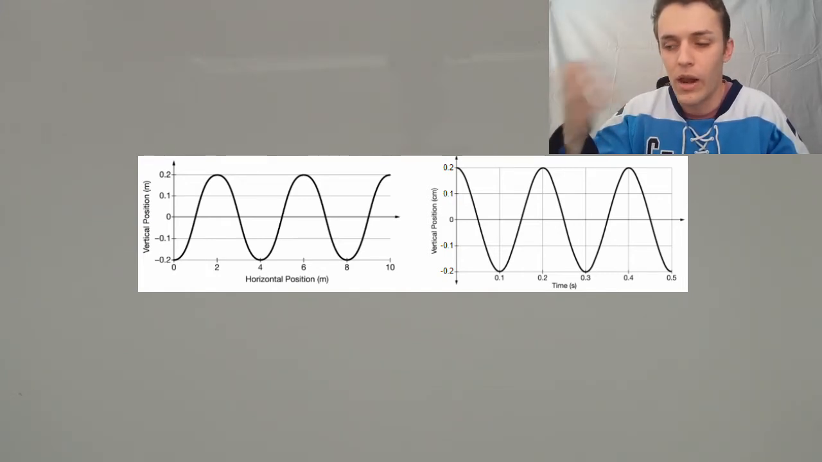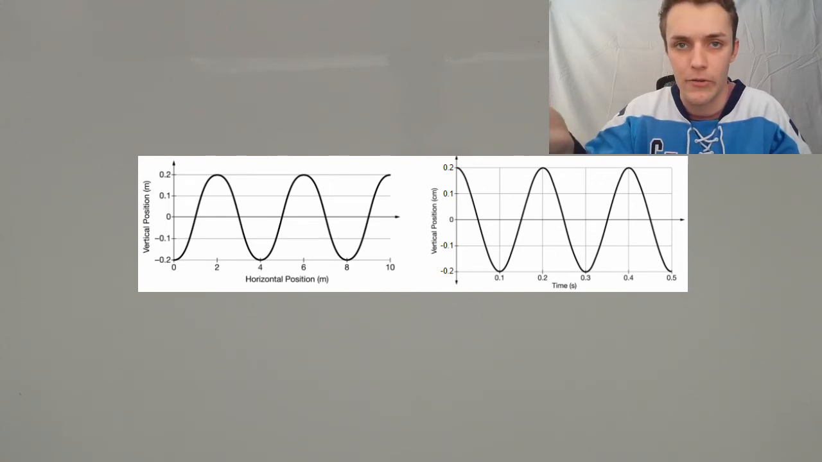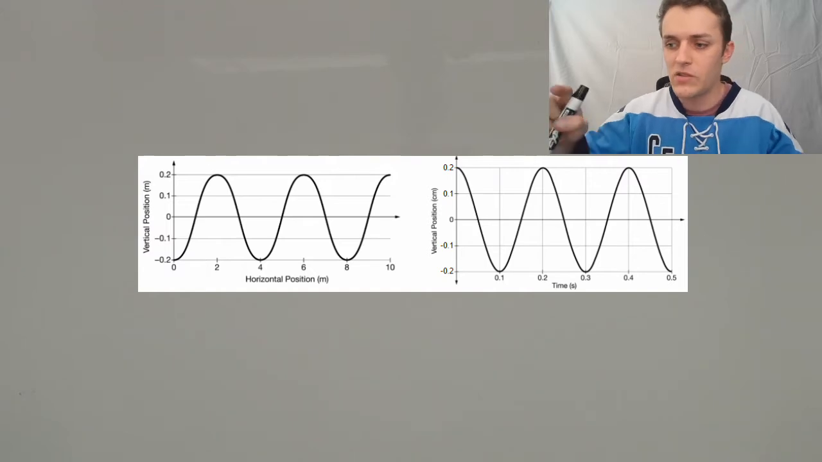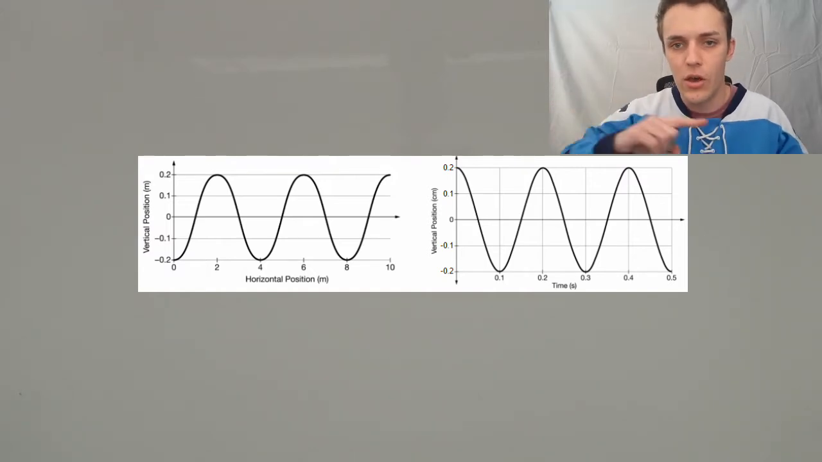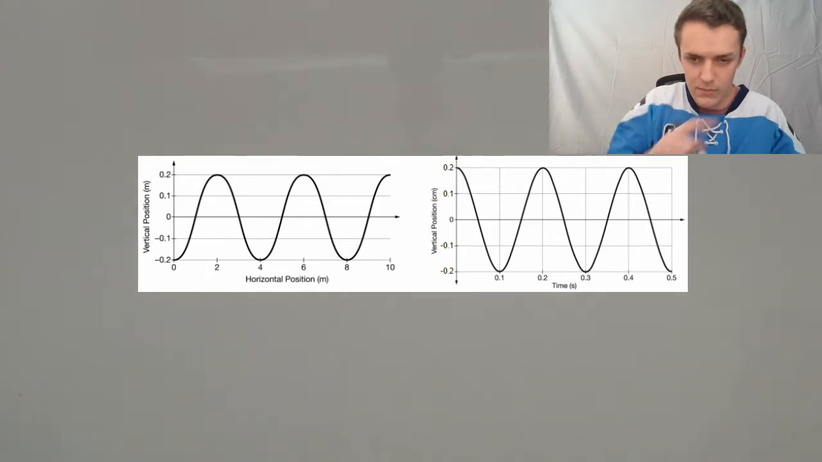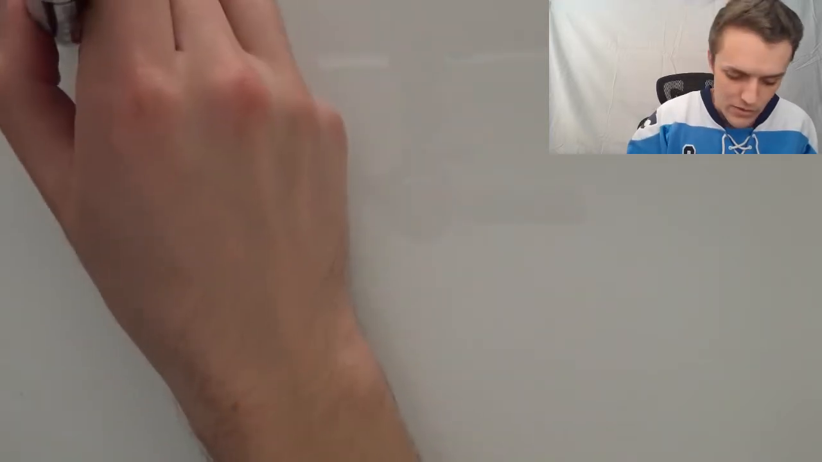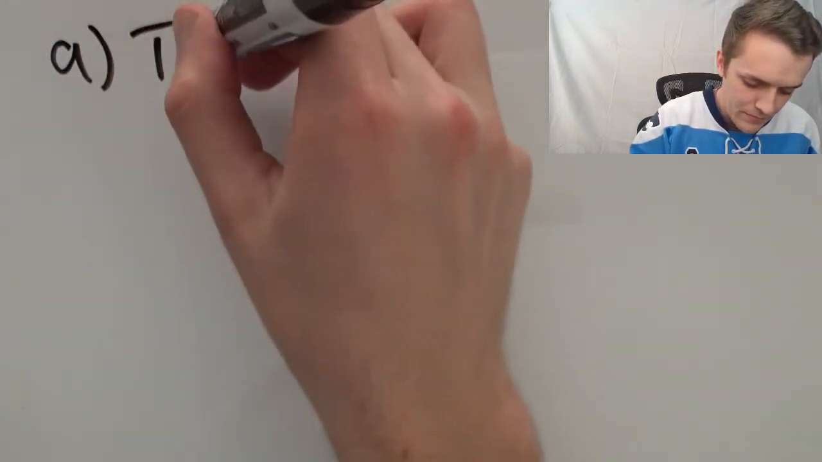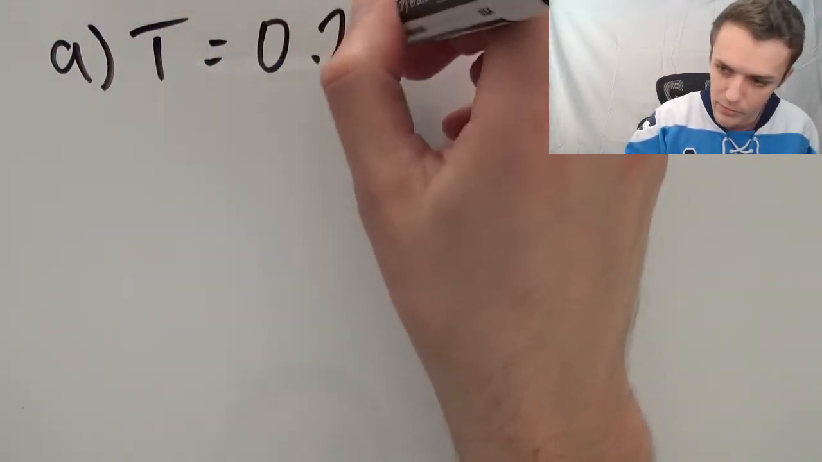Remember, when we were looking at graphs previously, I told you it's usually easier to figure out the period from a graph. So it makes one complete oscillation over those 0.2 seconds, right? That's our period, 0.2 seconds, because it makes one oscillation over the 0.2 seconds. So our period is 0.2 seconds.